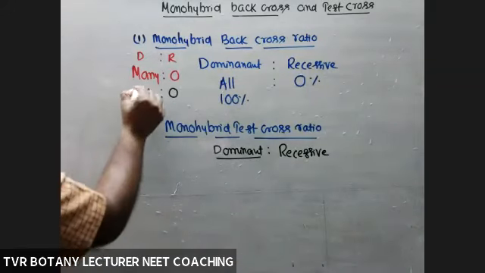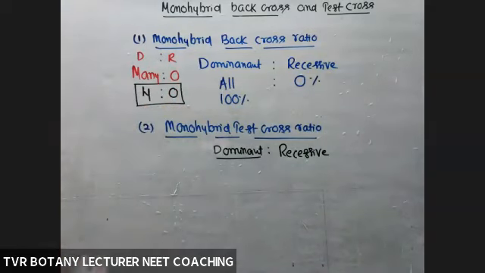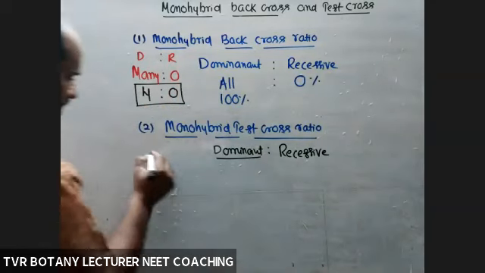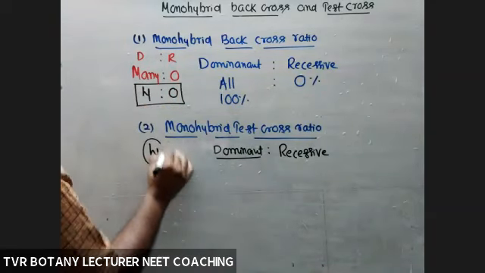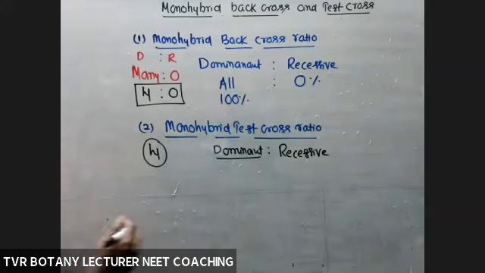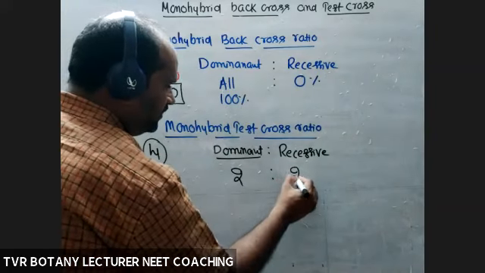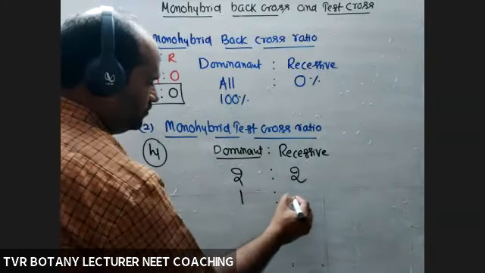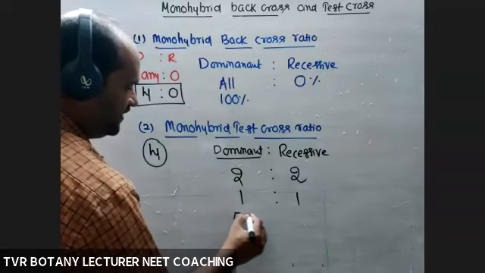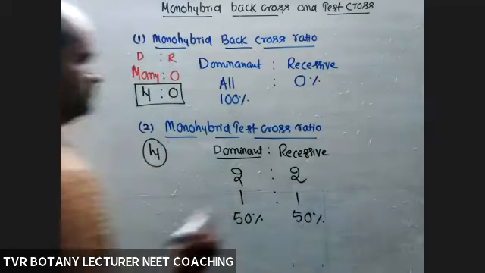Okay, this is not the way to represent. So if they ask, use it please. Next, dominant out of 4 or a certain number, whatever the number. According to the Punnett square, I took 4. So out of 4, 2 are dominant, 2 are recessive. 1:1. 50% dominant, 50% recessive.